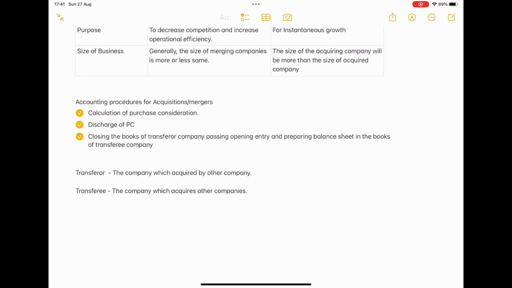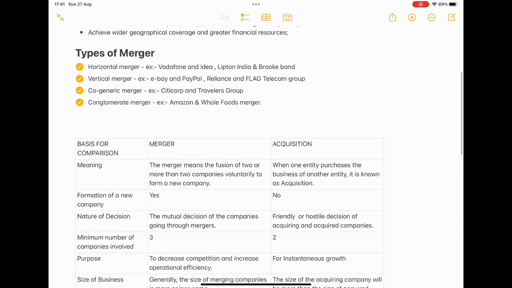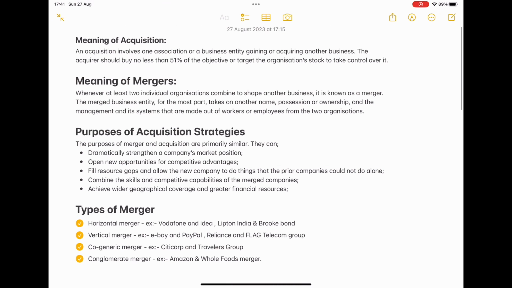So hope you all understood the general meaning of merger and acquisition, the purpose of mergers, why acquisitions are happening, the difference between merger and acquisition, and the basic concept of how we are going to calculate the accounts, which we have also discussed.